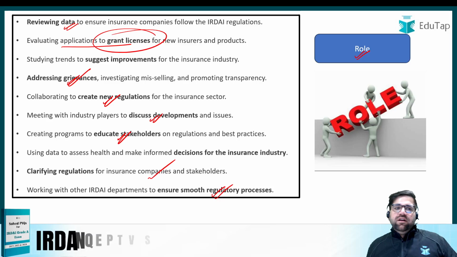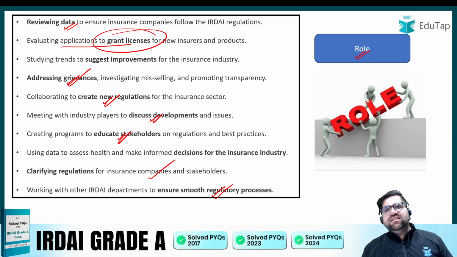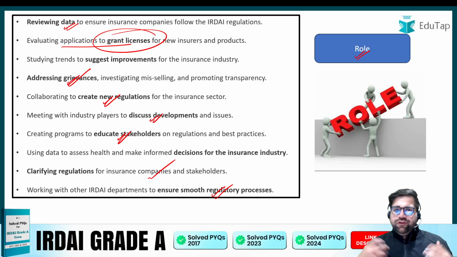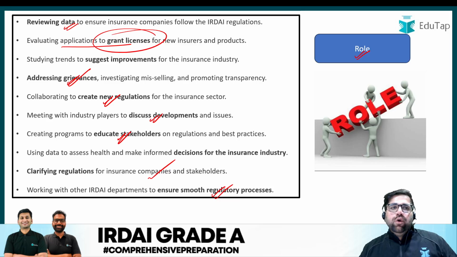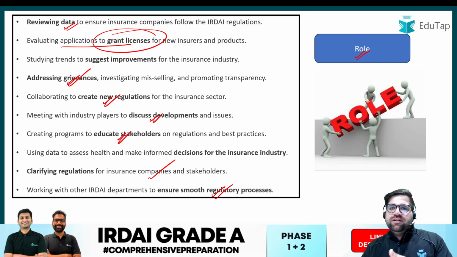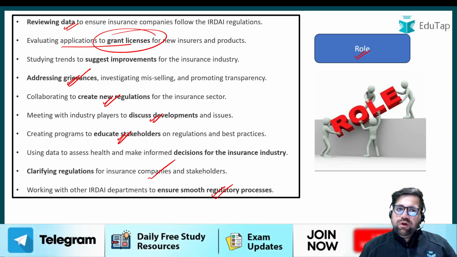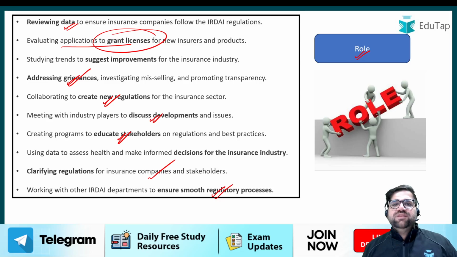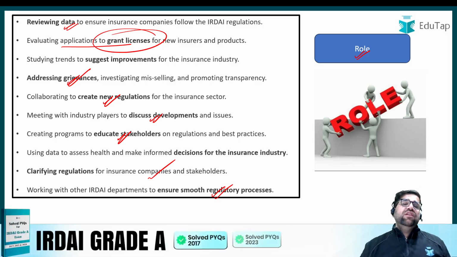You would have seen multiple articles which say that people are looking for insurance. So you, as an IRDAI Grade A manager, will make sure that IRDAI is going in the right direction to make sure that every Indian has an insurance by 2047. Okay, so these are the basic roles and responsibilities which you will be playing once you are selected as an IRDAI Grade A manager.